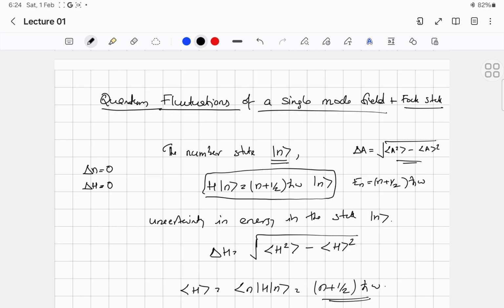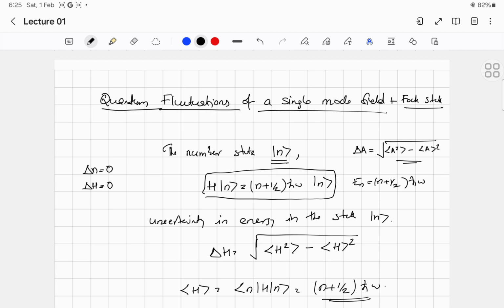We have also shown that there can be a non-zero product of the uncertainty of the number of photons and the field. So delta n delta Ex need not be zero; for a Fock state it may be zero, but for other states it need not be zero. If you look at a combination of Fock states, then there can be a non-zero uncertainty product between delta n and delta Ex. Okay, so that's all for now.